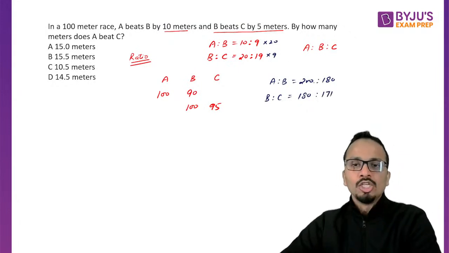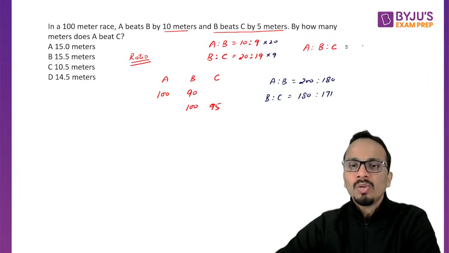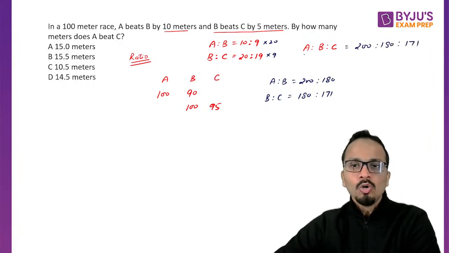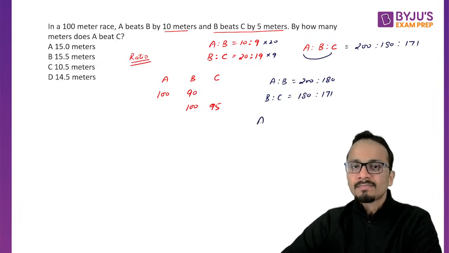All right. So A is to B is to C will come out to be 200 is to 180 is to 171. All right. So the ratio of A and C can now be written as 200 is to 171.